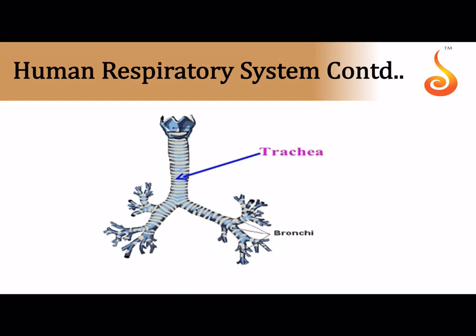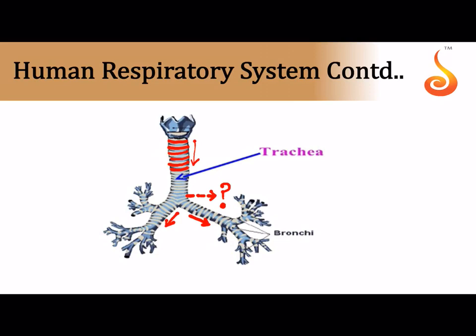Now moving on to the trachea and what is referred to as the bronchi. So we saw that the trachea, as it moves down, I told you that the trachea has 16 to 20 C-shaped hyaline cartilaginous rings. Can you recall and tell me at what level does the trachea actually branch? The trachea branches at the level of the fifth thoracic vertebra into two branches, one that is passing into the left lung and one that is passing into the right lung, and these branches are referred to as